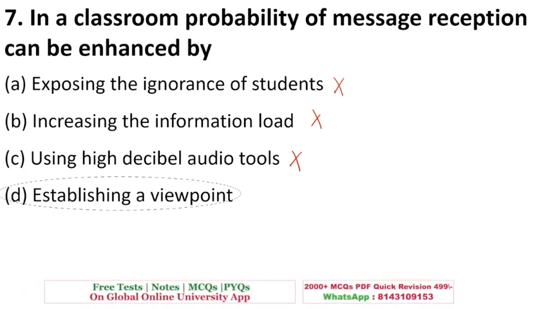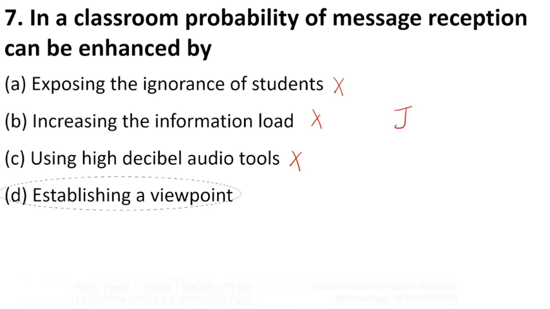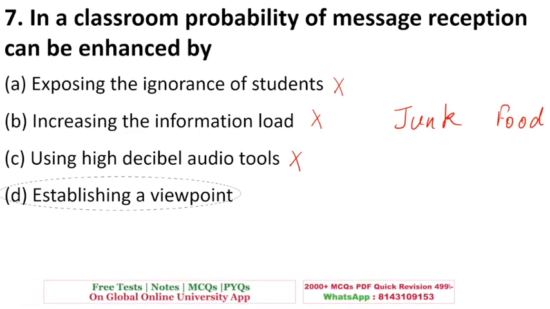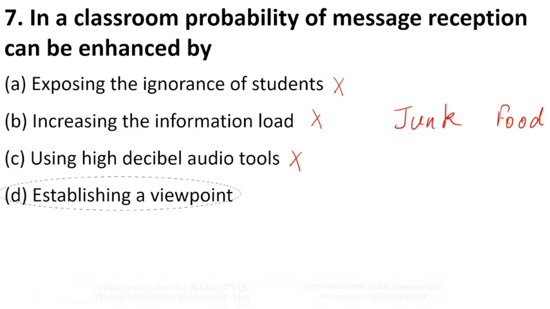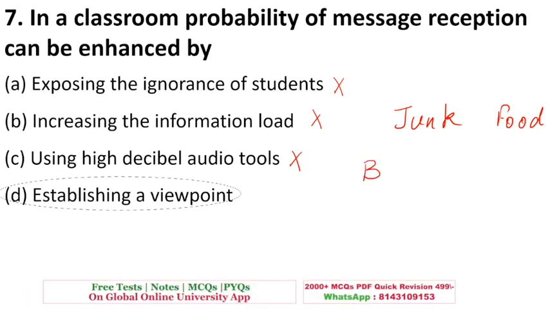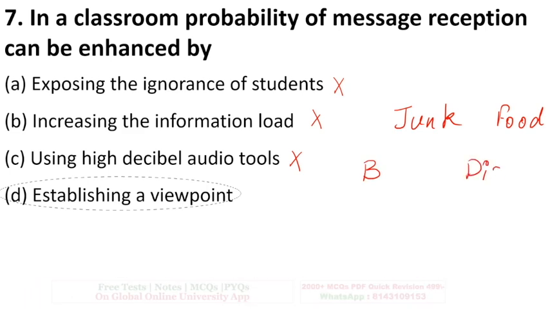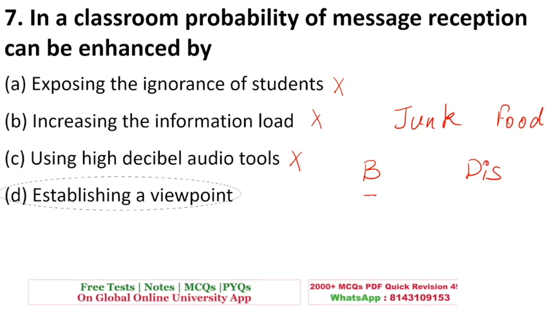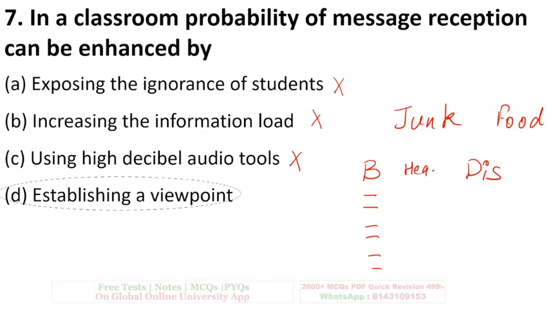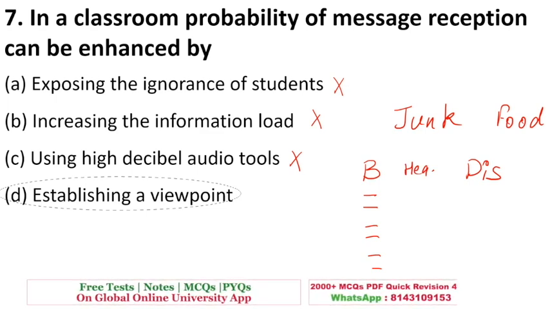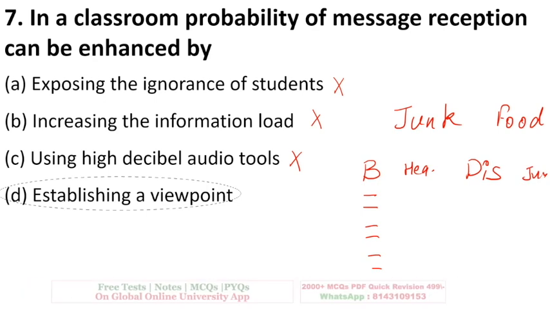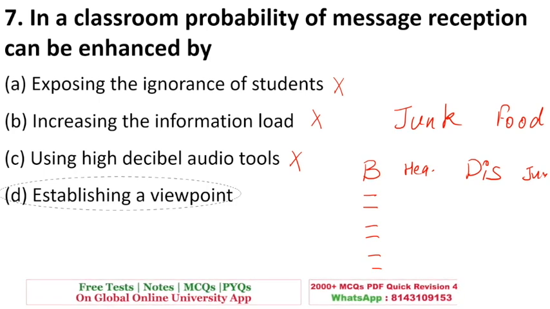If you want the student to understand something, you should establish a viewpoint. Like if you want to tell the students that junk food is harmful, instead of saying that junk food is bad, that will not impact the student. The right way is to tell the benefits of eating healthy food and the disadvantages of eating junk food. So when students see there are numerous benefits of eating healthy food, and the disadvantages associated with junk food, they will automatically start eating healthy food. So this is by establishing a viewpoint. That is why D is the answer.